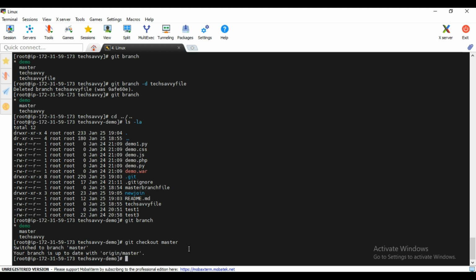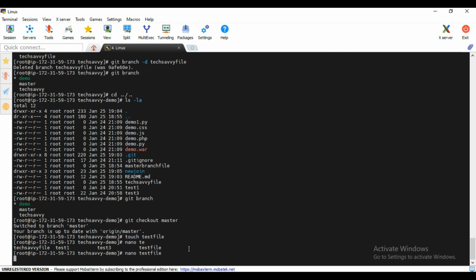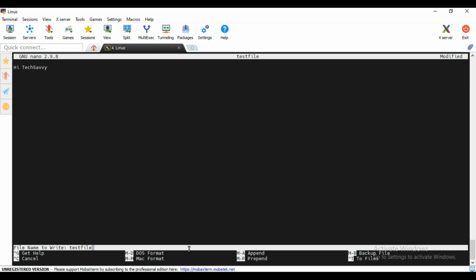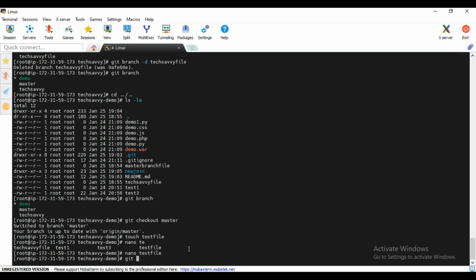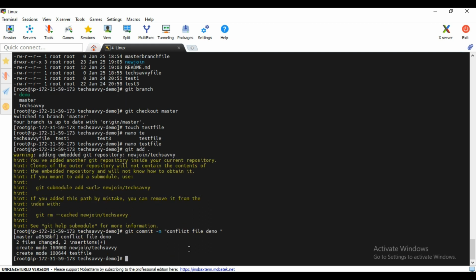Right now we are in the master branch, so let me create one file: touch test file. Same file name, and let me add some data inside this test file, like hi TechSavvy. I will type this, enter. Then just go and add it into the local repo: git add, git commit, conflict file demo. Enter.